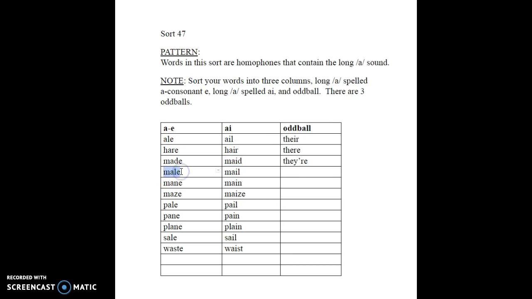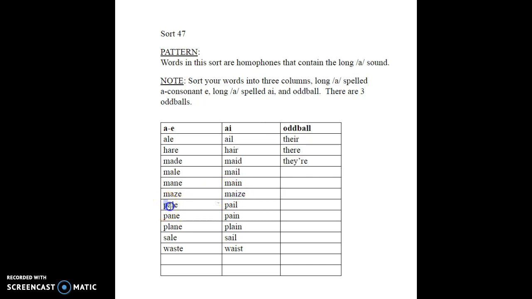Male, this is like a male animal versus a female animal. And here you have mail that gets delivered to your home. Over here you have mane, like the mane of a lion. And here you have main as in the big thing. Here you have maze, as in you don't want to get lost in a maze or you might never get out. And here you have maize as in corn, another word for corn.